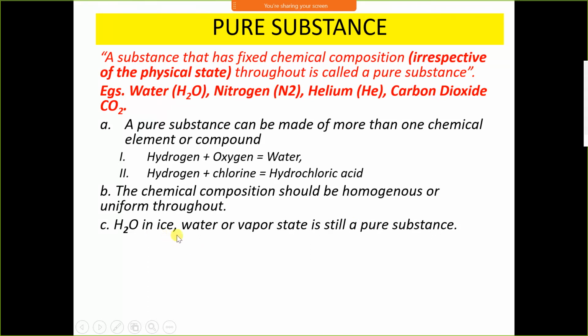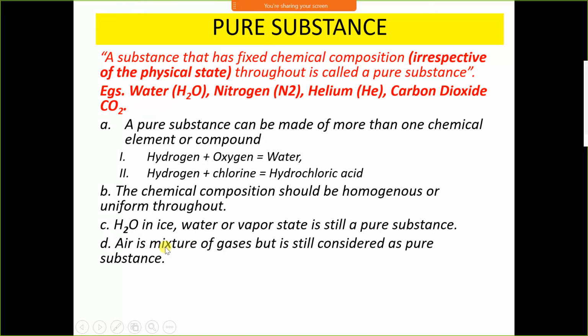H2O in ice, water, and vapor state is still a pure substance. H2O means water in the ice form, in a liquid form, in a steam form. It is a pure substance because chemical composition is same, that is H2O throughout. Air is a mixture of gases but is still considered as a pure substance. Air is a mixture of various gases.